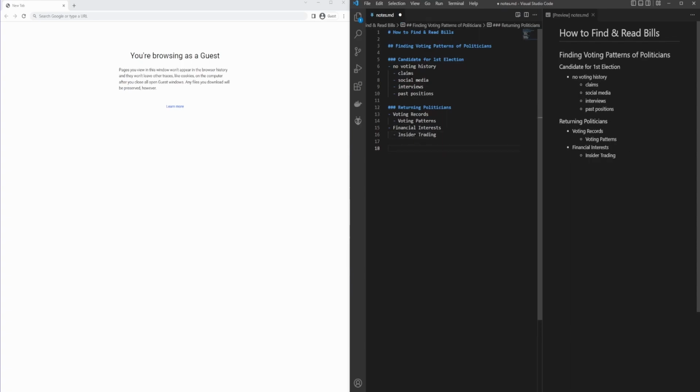And using these metrics, we can better determine if we should re-elect a candidate, because we'll know based on real data, not based on news media, not based on influencers, and not based on political claims, if this person is voting in a way that benefits us and the ideology that we want to see more of in the United States of America. Well, how do we do this?